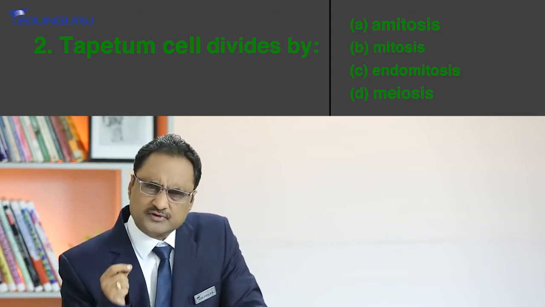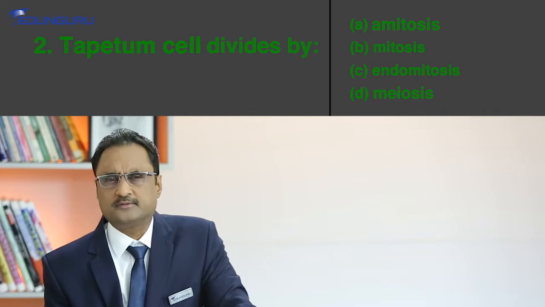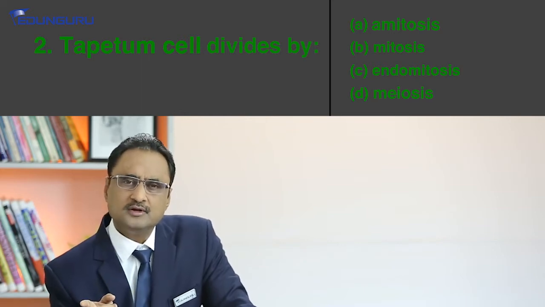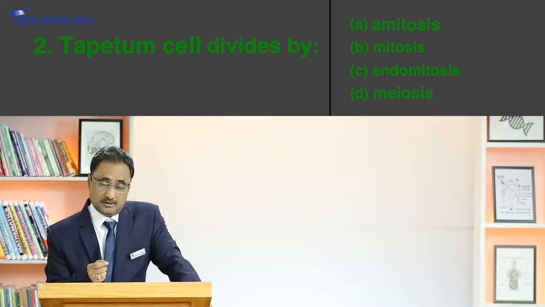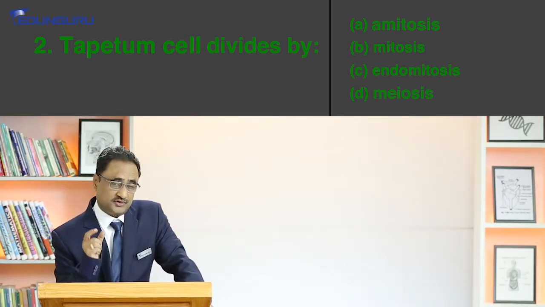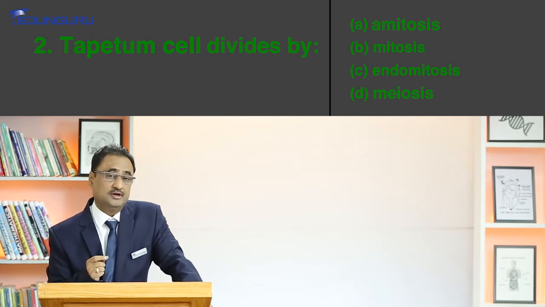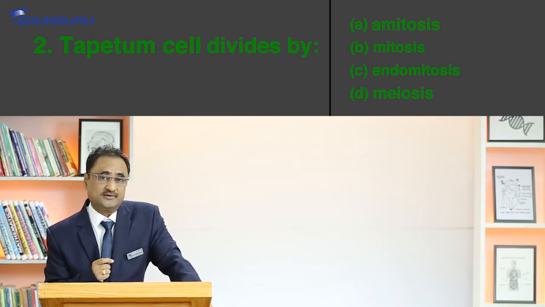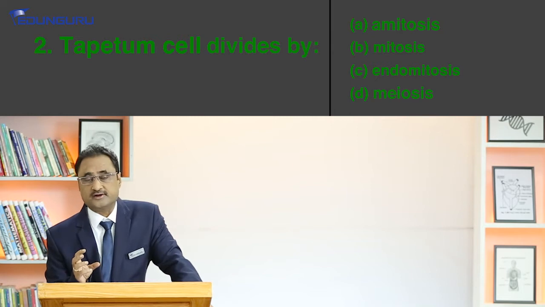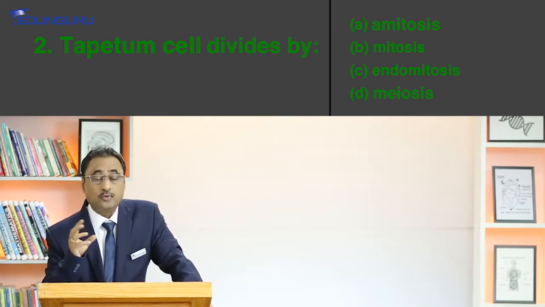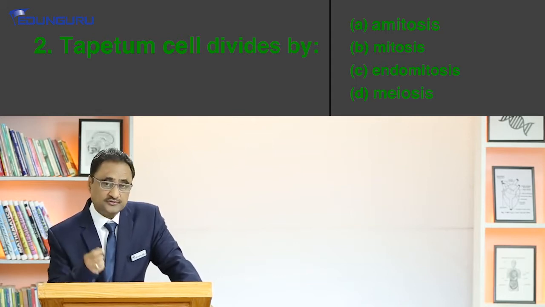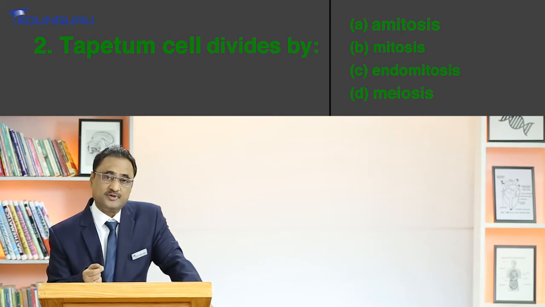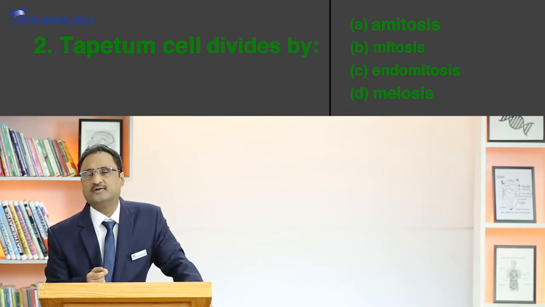So the very function of the tapetum is to provide nutrition to the developing microspore, right? Since they have to provide nutrition, naturally the choice of cell division is such that the genetic material present within that cell has a capacity to form more and more food or more and more protein, right? So that is why the division that happens in the tapetum cell is endomitosis.